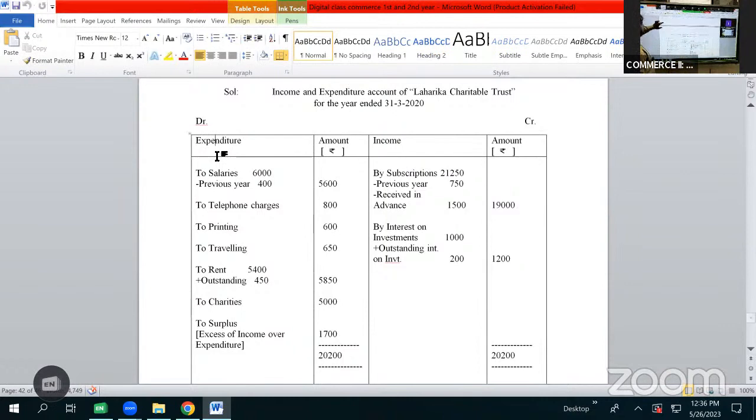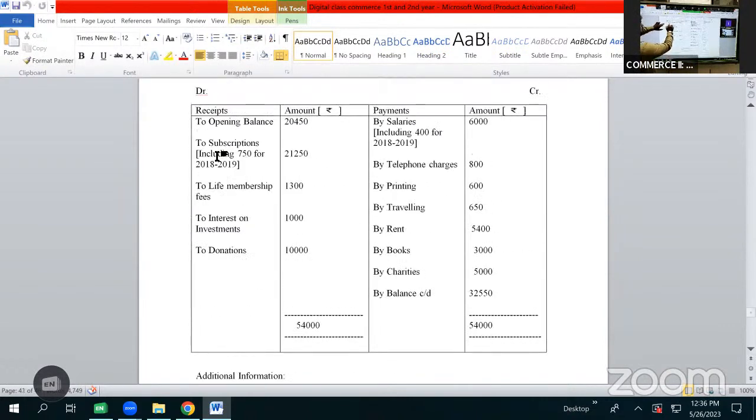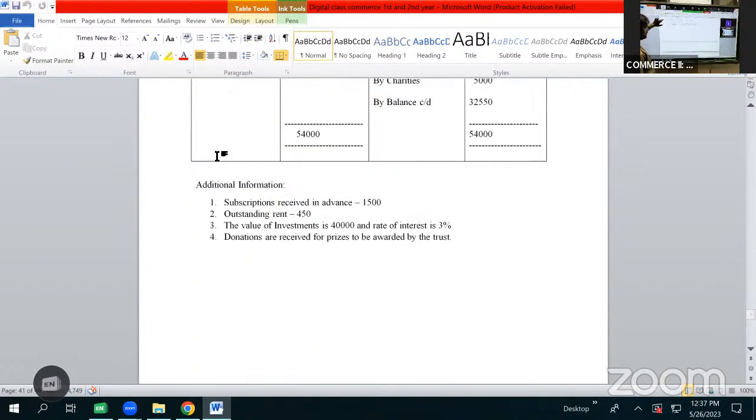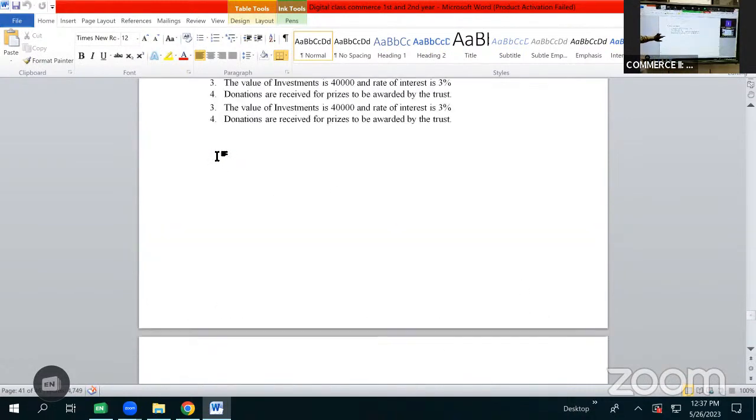So first, we'll be seeing all the items of receipts. Here it is given as opening balance 2450. Opening balance will not be recorded as income. So we are not going to show opening balance as income. Then after opening balance, we have